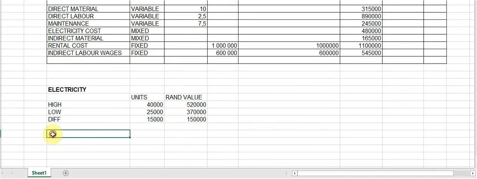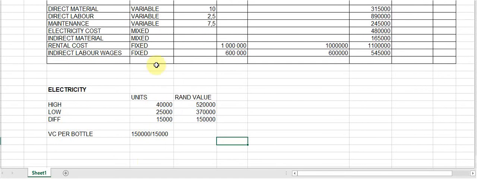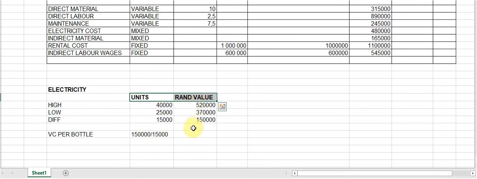And now I need to calculate the variable cost per bottle. And that will be the 150,000 Rand divided by the difference in the bottles, which was 15,000. So again, it's the Rand value divided by the units.